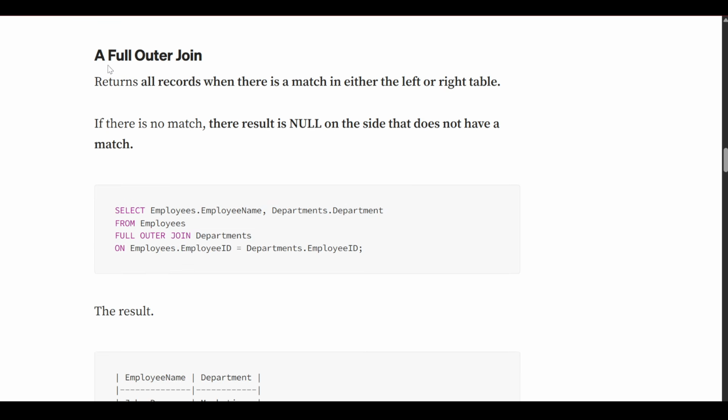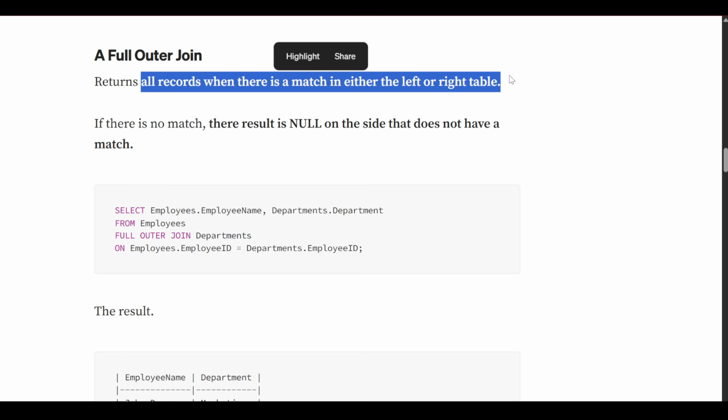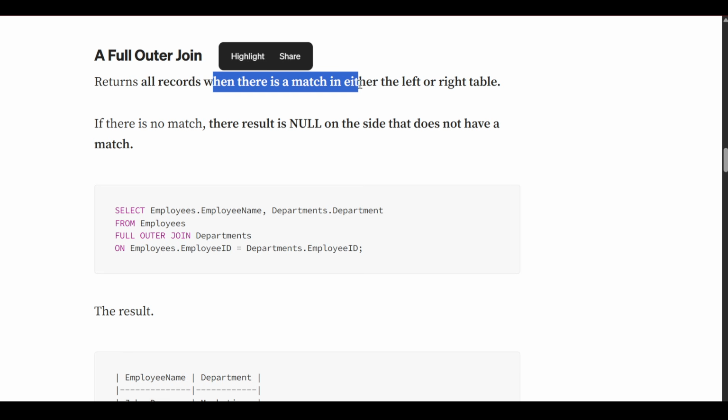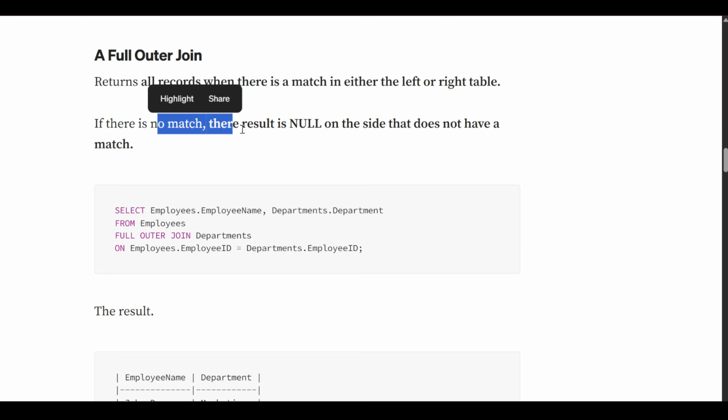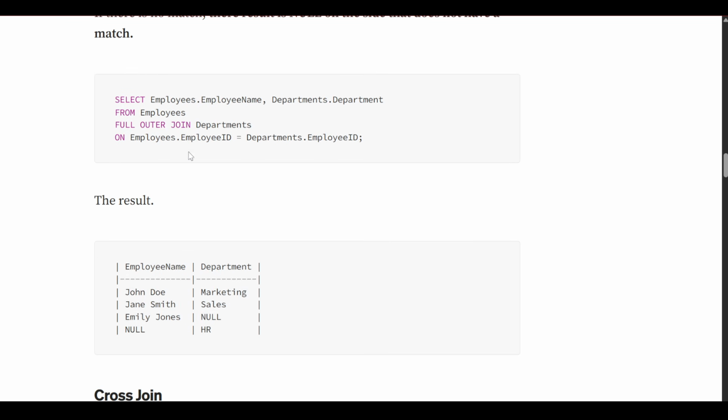So let's move on. A full outer join returns all the records when there is a match in either the left or the right table. If there is no match, the result is null on the side that doesn't have a match. Okay, so let's see. So this is the full outer join query.